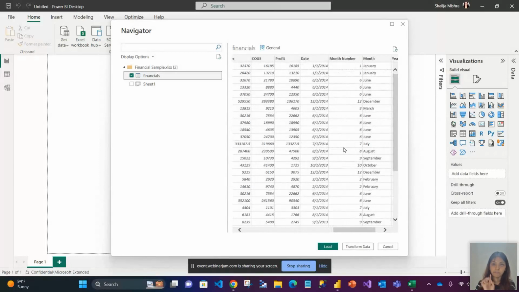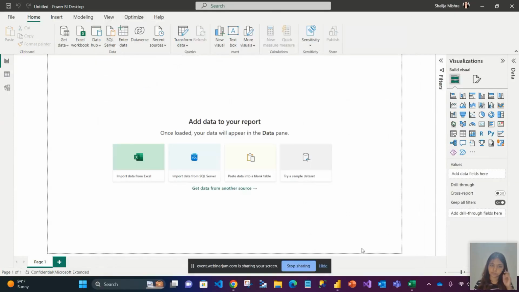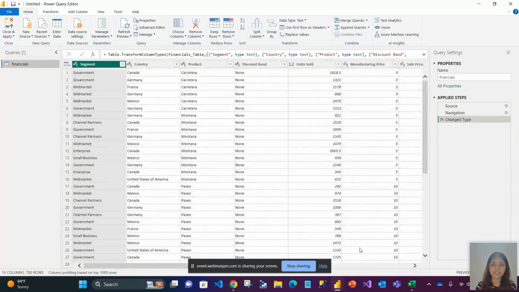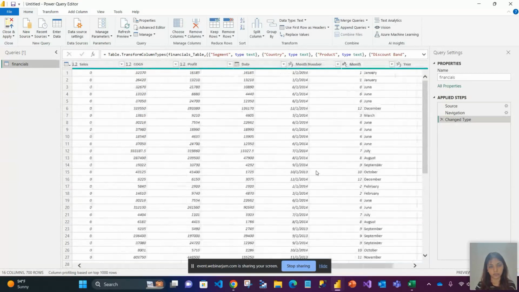Now, one thing to note here is that one thing you can do directly here is say load my data. And there is a second option that is also a very good option available in Power BI that says you can transform the data before loading it. Now let me show you what it means. Now I have clicked on transform data. Now you would see that this particular screen has opened in front of you.